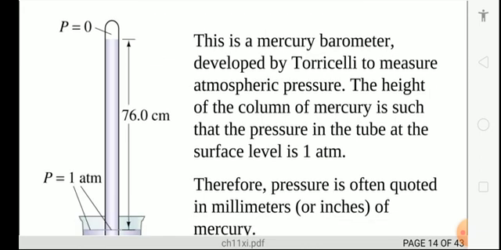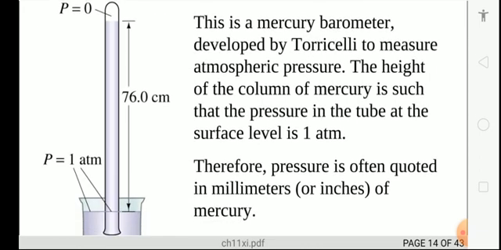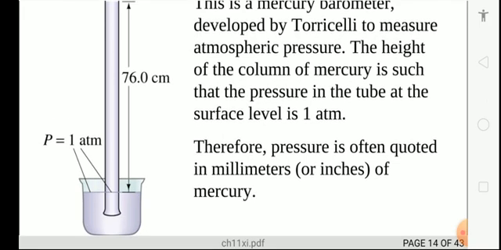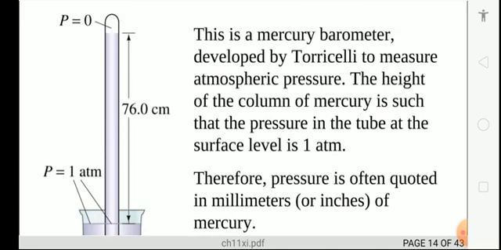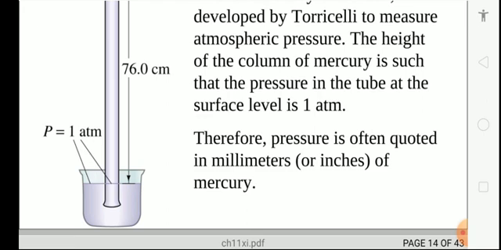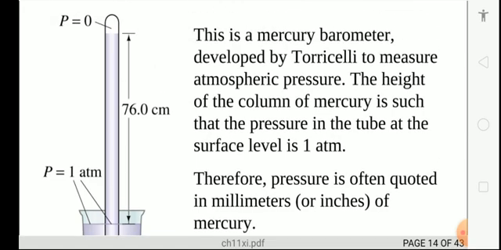Now see, the mercury barometer was developed by a scientist. It is a simple arrangement set up such that at 1 atmospheric pressure you can get a zero pressure region. As you can see on the screen, he took a long tube, filled it with liquid, and inverted it in another container of liquid.